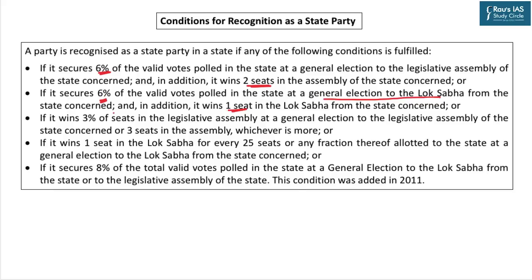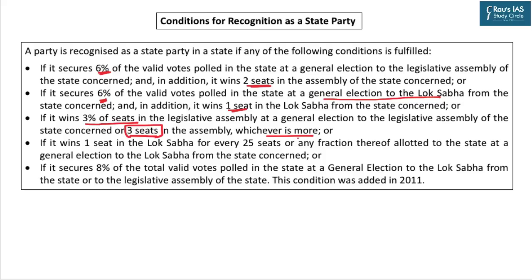There's a third criterion: if a party wins 3% of seats in the legislative assembly, not in terms of percentage of votes, but in terms of percentage of seats. If 3% of seats are secured in the legislative assembly, or 3 seats, whichever is more. If the legislative assembly has less than 100 seats, then 3% would be less than 3. But in that case, that 3% won't be counted. At least 3 seats still should be secured. So 3% or 3 seats, whichever is more. So this is in terms of percentage of seats from the legislative assembly.